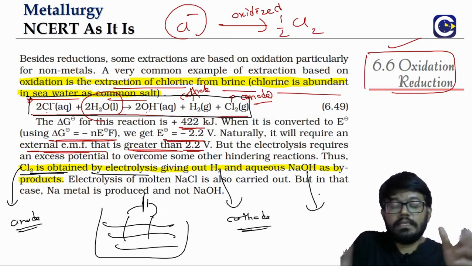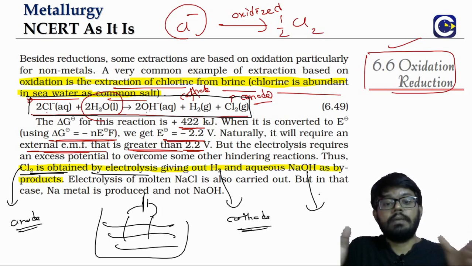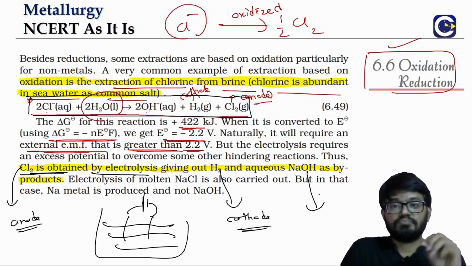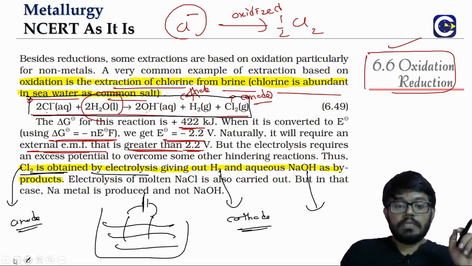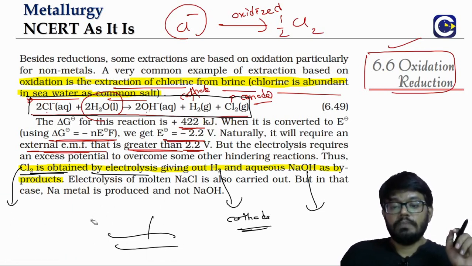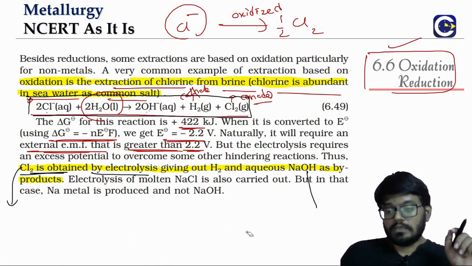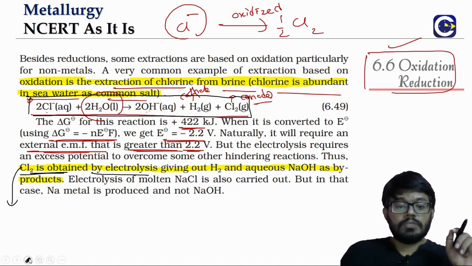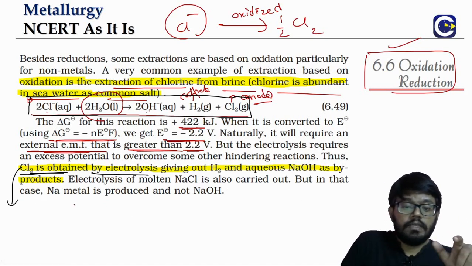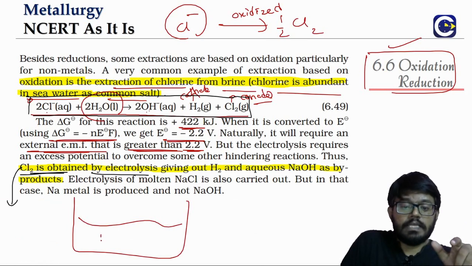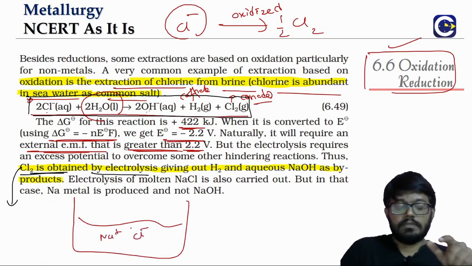And inside the solution, what is left behind? Sodium hydroxide. So these are the three products. If you perform the electrolysis of molten sodium chloride, this is what brine solution means: sodium chloride in water. Molten sodium chloride means what? We will just have, in molten sodium chloride, Na+ ions and Cl- ions.